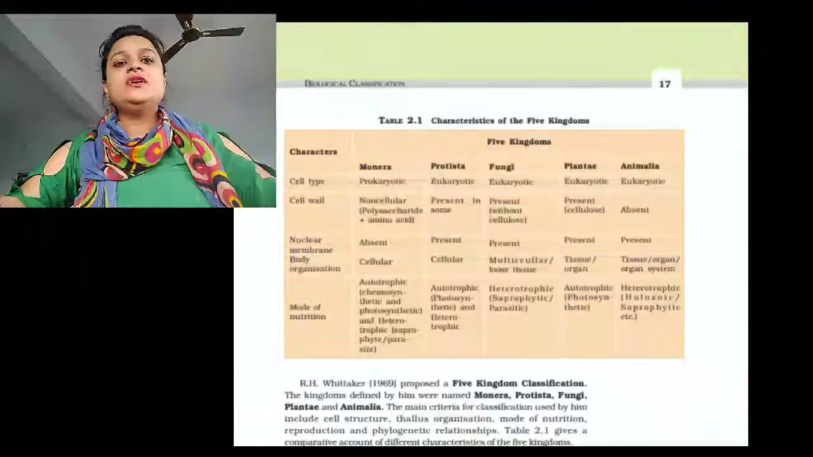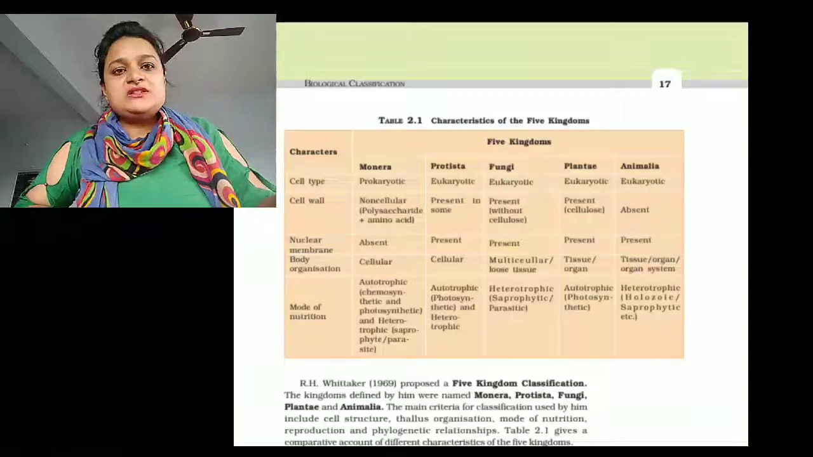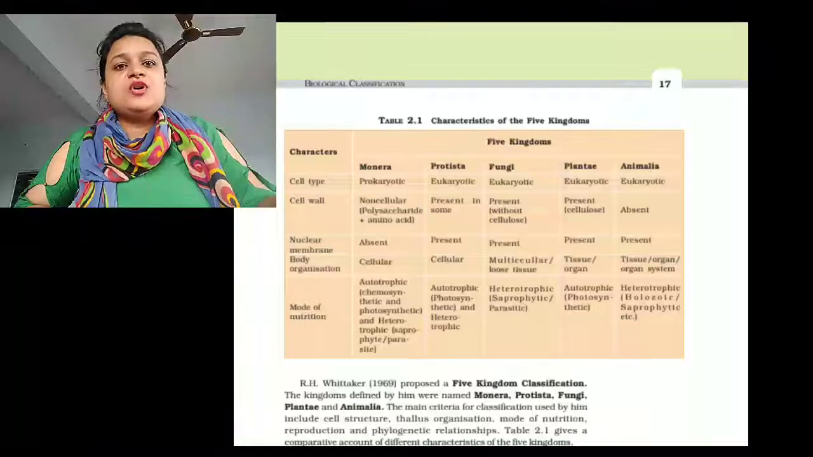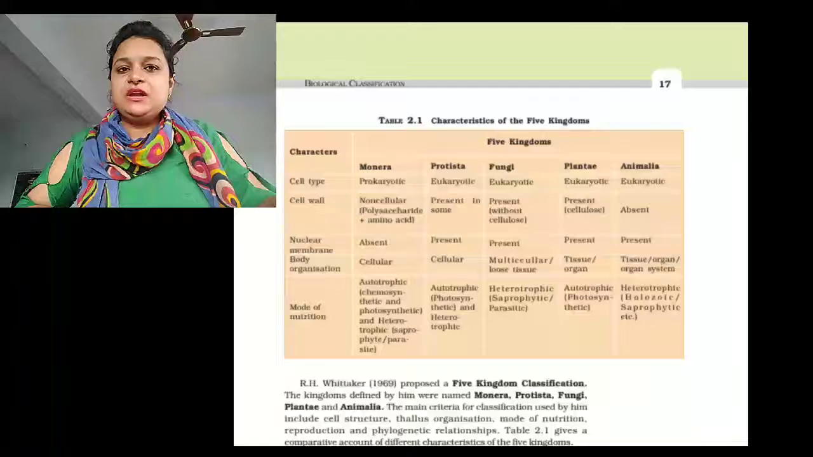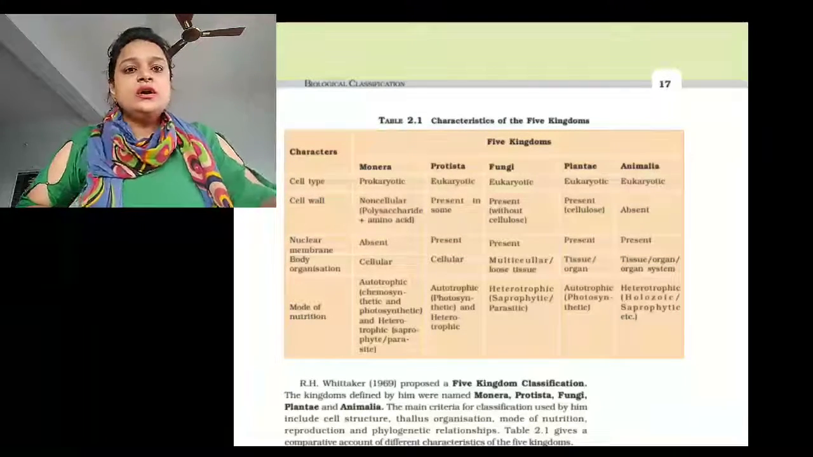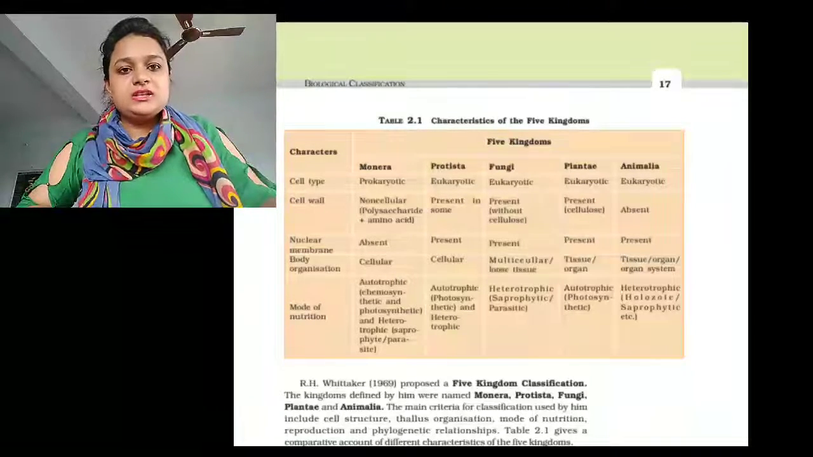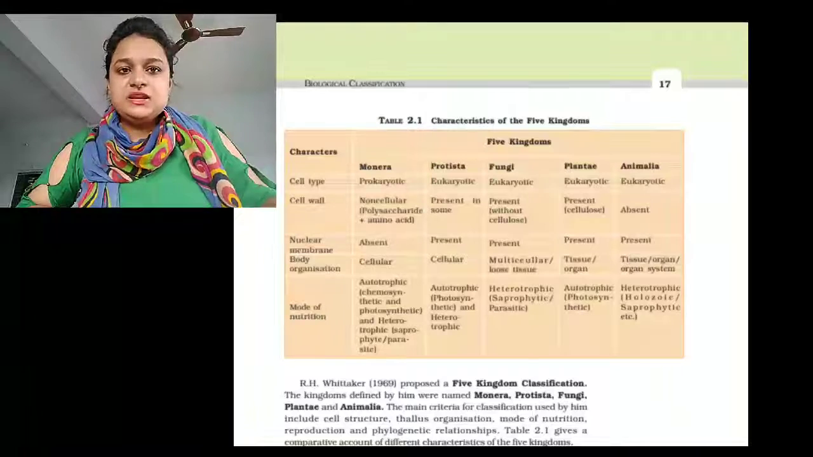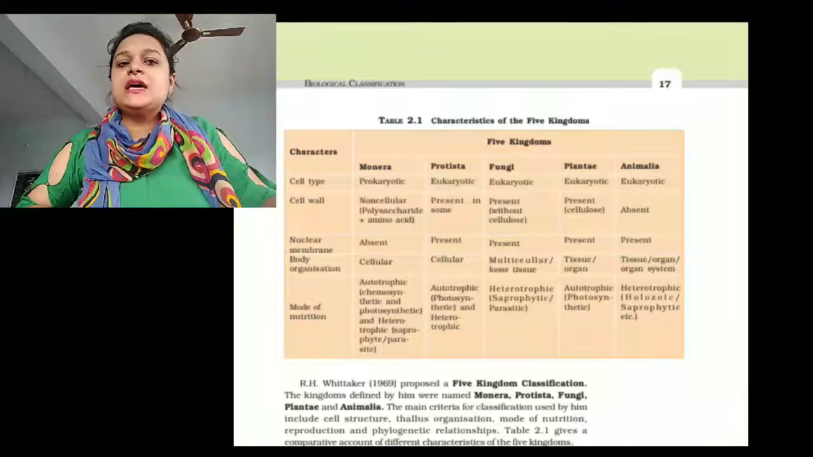But in the end, some other scientists saw that this type of classification is not appropriate for all organisms. Some organisms differ from kingdom Plantae and some differ from kingdom Animalia. So another scientist, that is R.H. Whittaker, gave five kingdom classification. He divided all the organisms into five kingdoms. The first one is Monera, second Protista, third Fungi, fourth Plantae and the fifth one is Animalia.